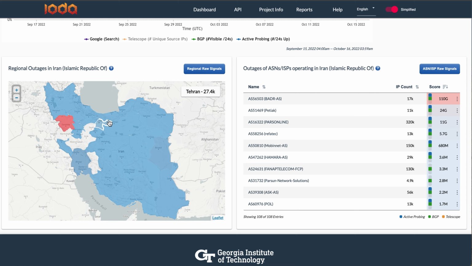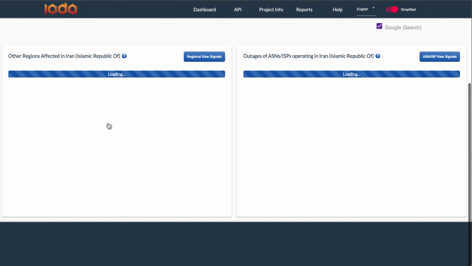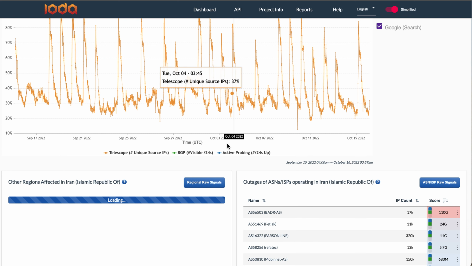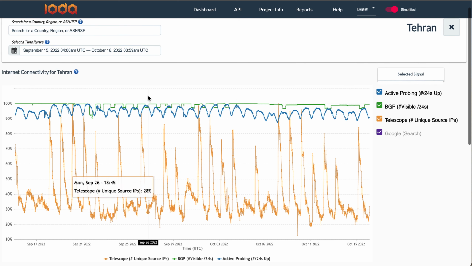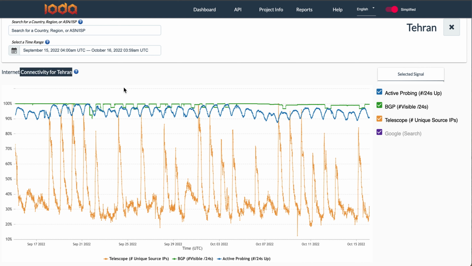So let's take a look at Tehran. By clicking this region, we will navigate to the dashboard for Tehran. So now you can see that we're looking at internet connectivity for Tehran. And sure enough, we see a very similar pattern to what we saw at the country level in Iran.